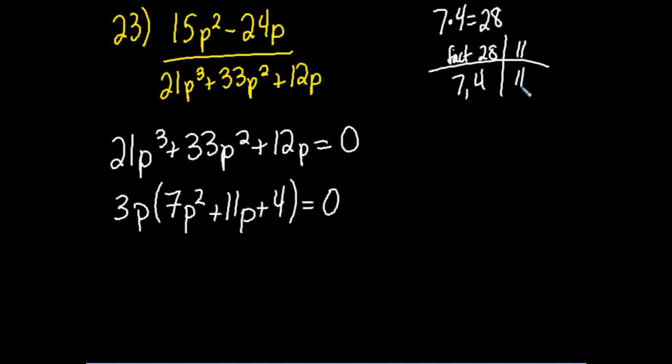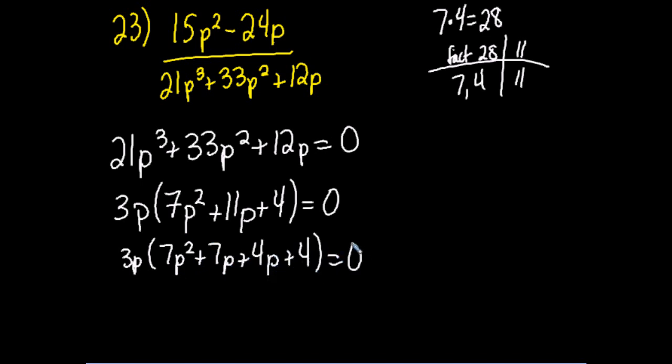So I'm going to replace my 11 with 7 and 4, because those add up to 11 and multiply to make 28.